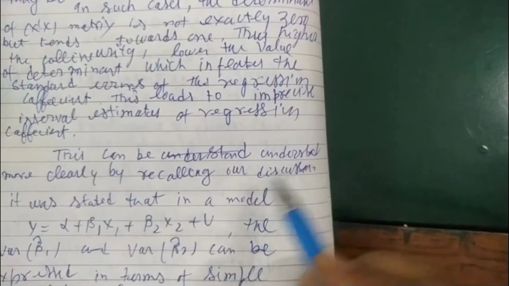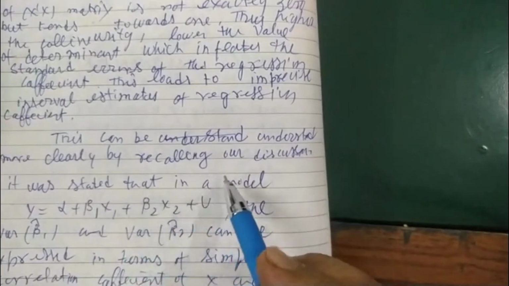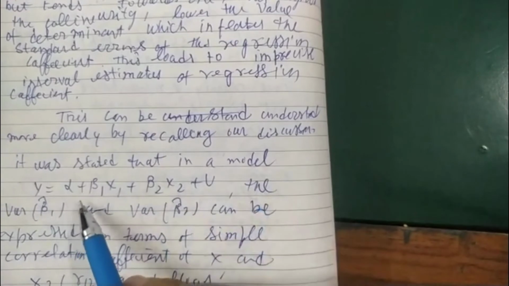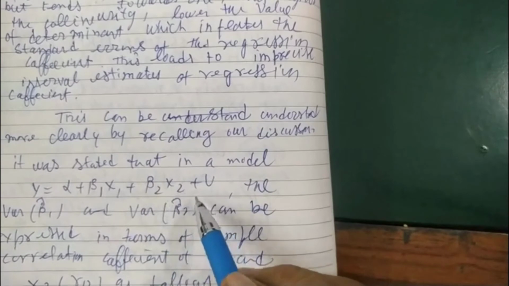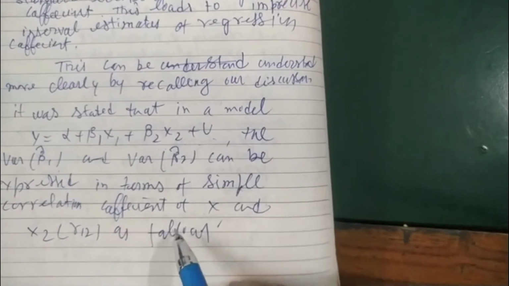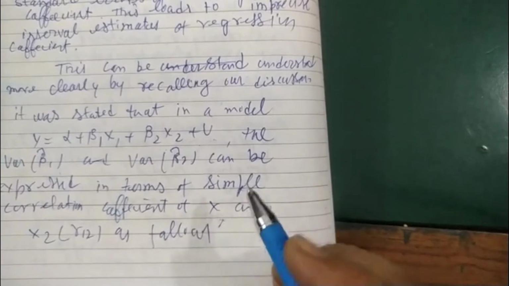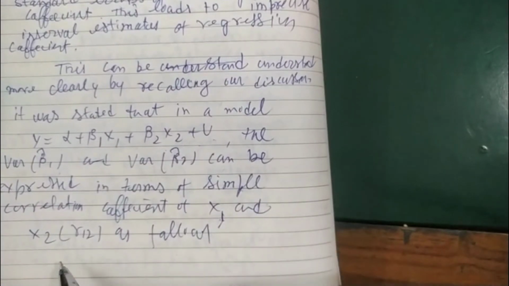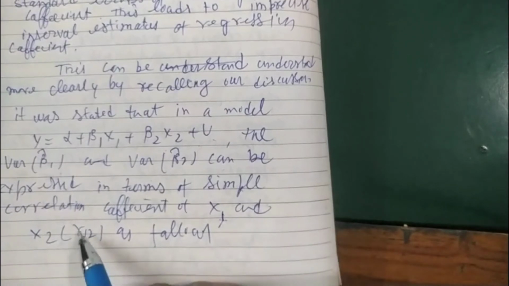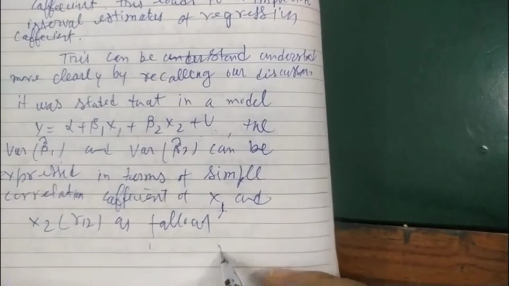This can be understood more clearly by recalling our earlier discussion. It was stated that in a model y = alpha + beta1 x1 + beta2 x2 + disturbance term u, the variances of estimated beta1 and beta2 can be expressed in terms of the simple correlation coefficient of x1 and x2, r12, as follows.